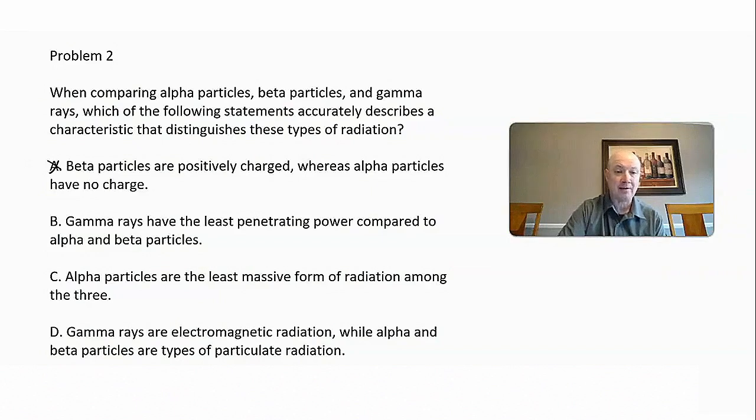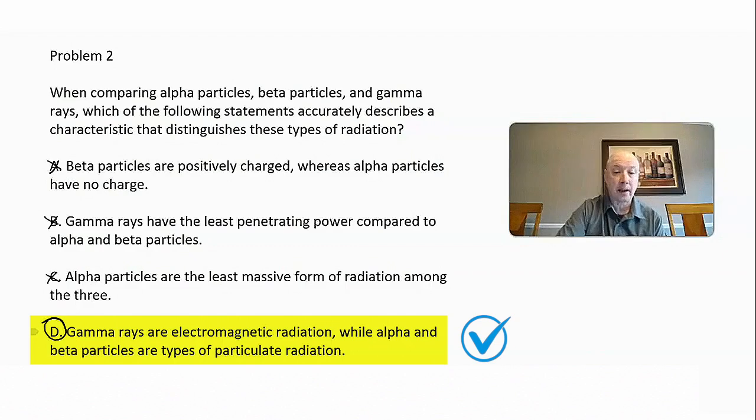Choice B, gamma rays have the least penetrating power, and that is false. Gamma rays have high penetrating power. They can pass through different types of material. So choice B is eliminated. C, alpha particles are the least massive form of radiation among the three, and that is incorrect. Alpha particles actually have more mass than beta and gamma particles. So the correct answer here would be choice D.